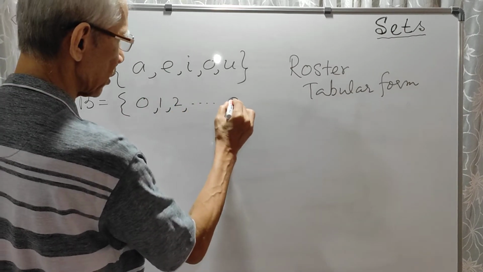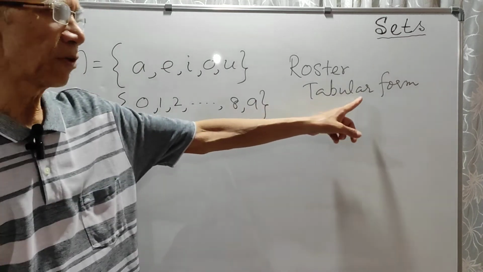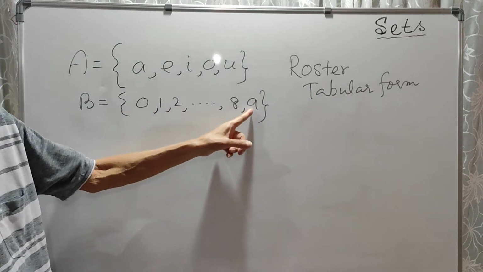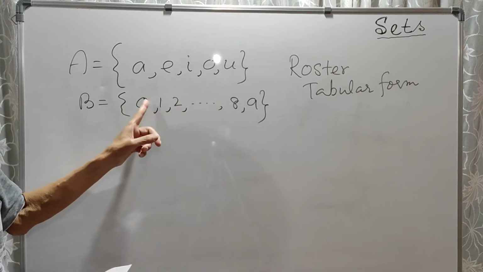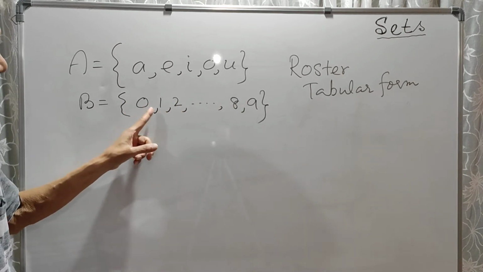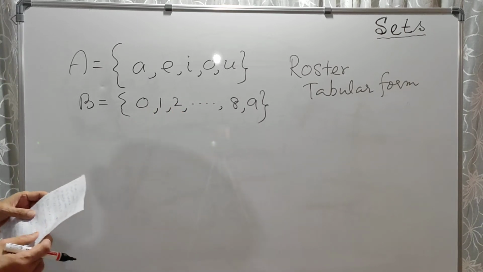Up to what? So this is also a roster form or tabular form. So I have shown all the 10 digits. So this is a set of digits. So all the 10 digits using commas between any two elements. So this is called roster form.